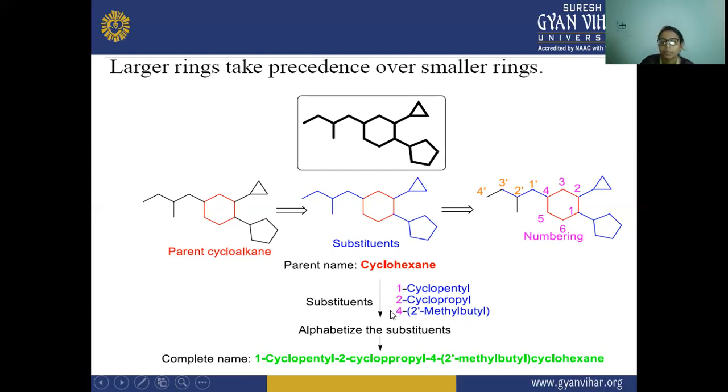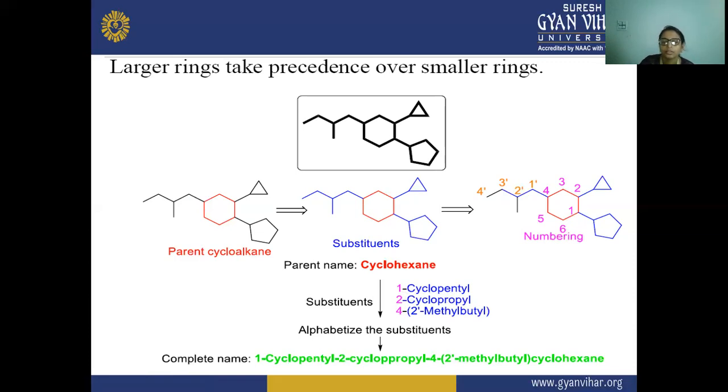The complete name will be 1-cyclopentyl, because after the P, this whole is the same up to this P. After the P, E will come first. Now after that R comes. So its name is 1-cyclopentyl, 2-cyclopropyl, 4-(2-methylbutyl) cyclohexane. So this is the name of this molecule.